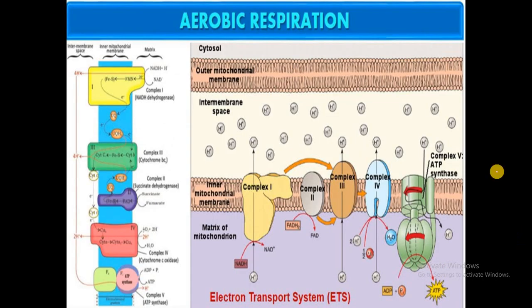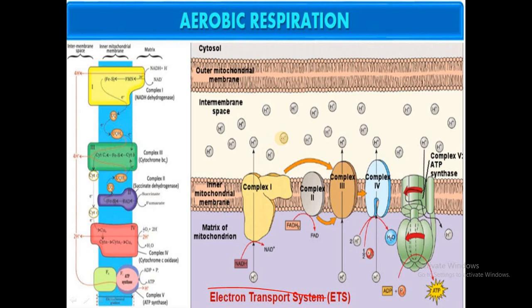And the last step is the electron transport system, which you can come across here. And you know very well the products of the Krebs cycle. When you go back to the glycolysis, the oxidative decarboxylation of pyruvic acid, and the Krebs cycle, the main products which we get during all these are NADH2 and FADH2.